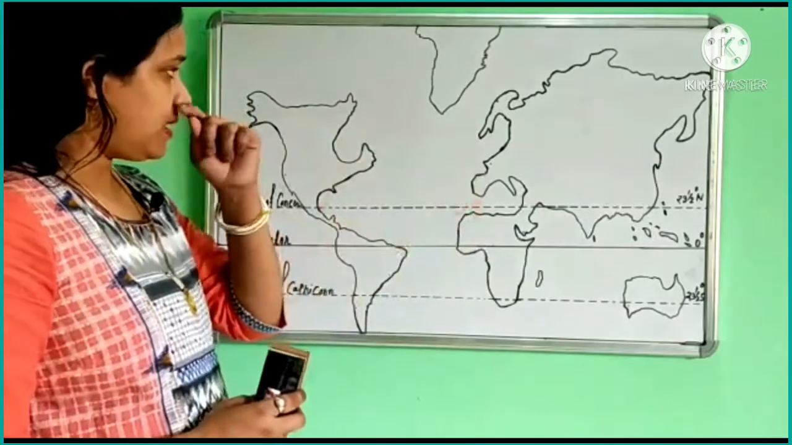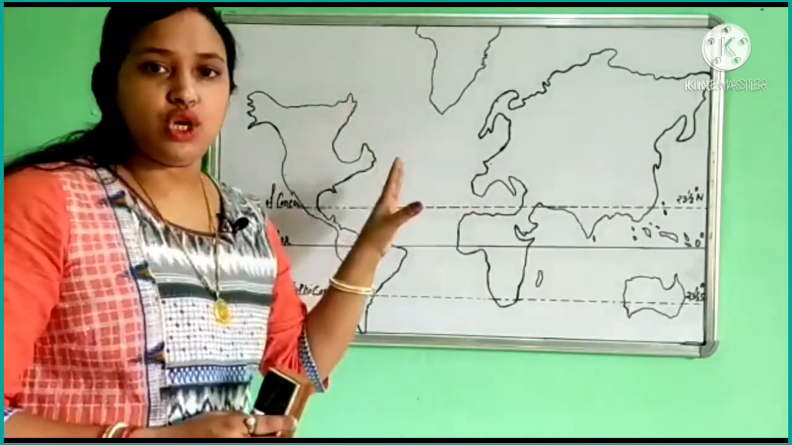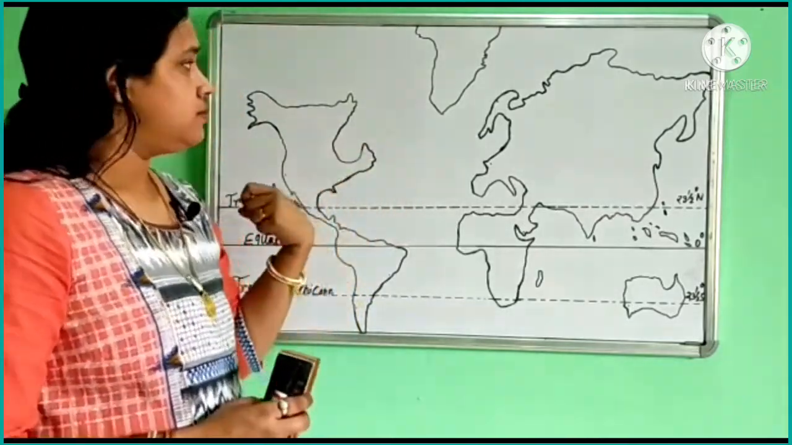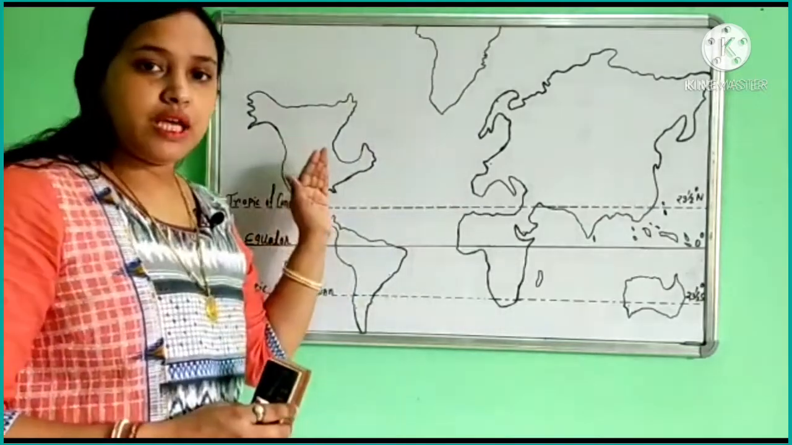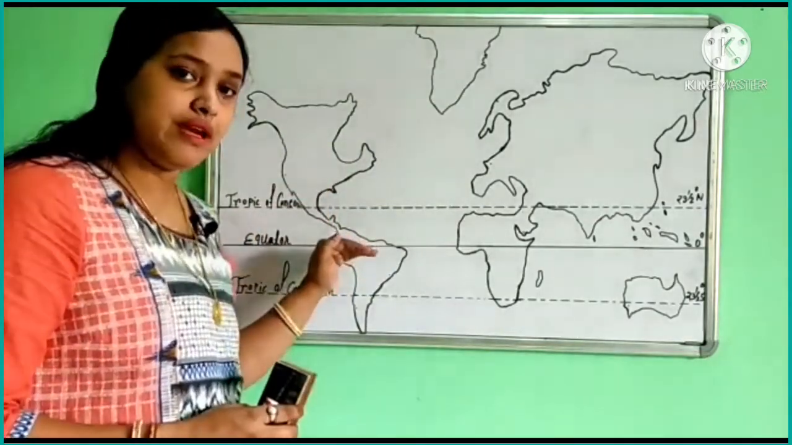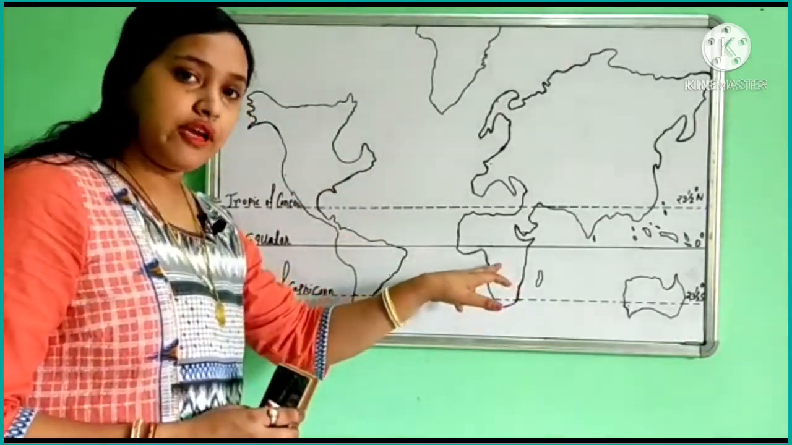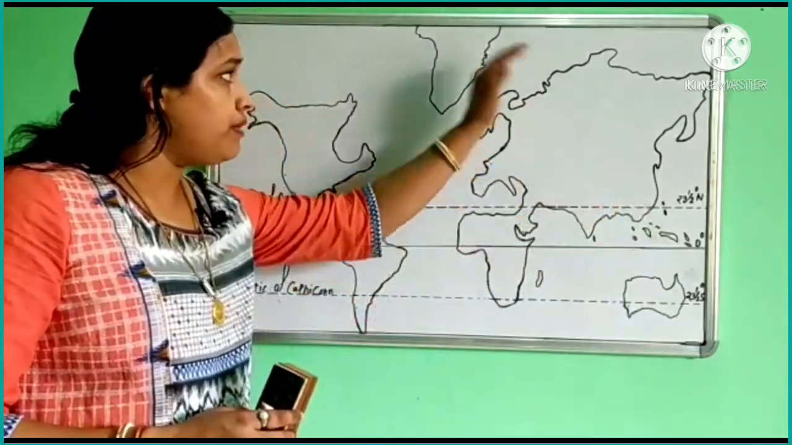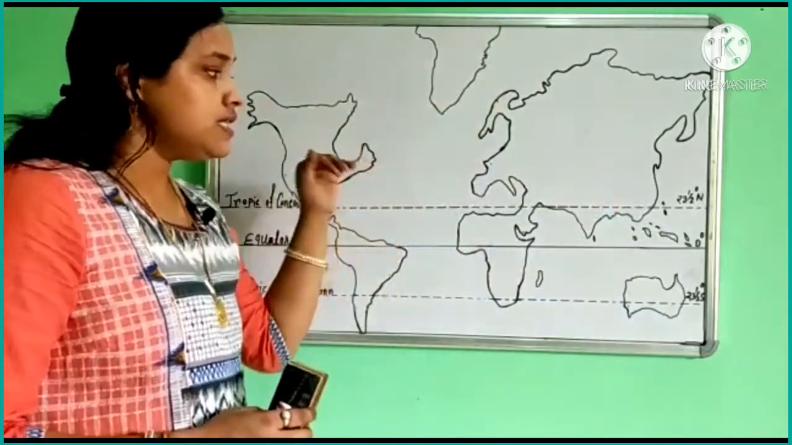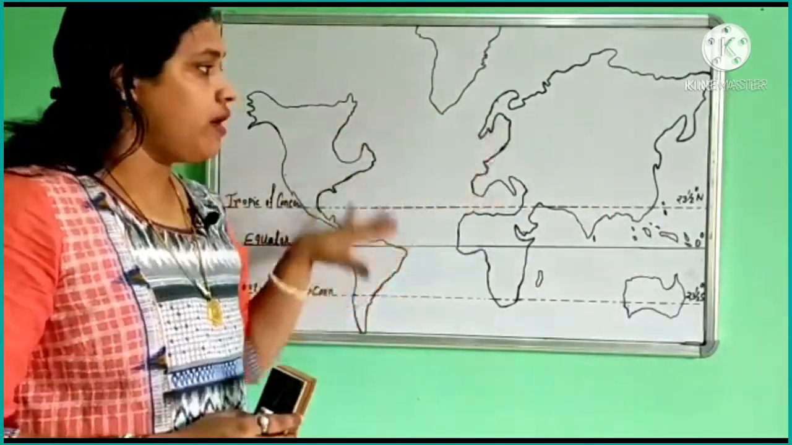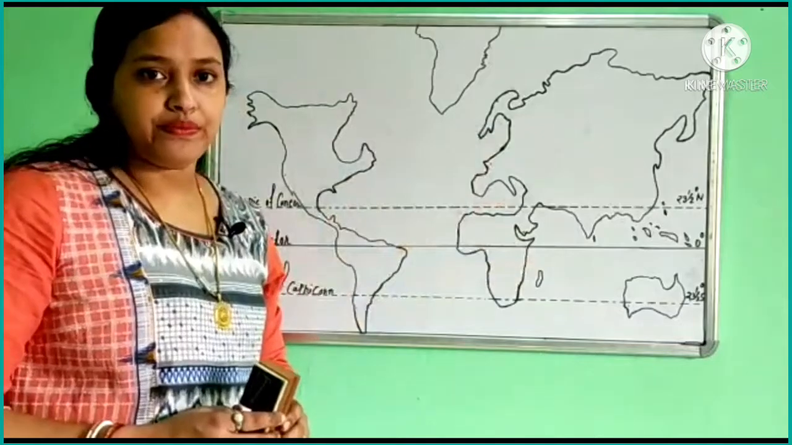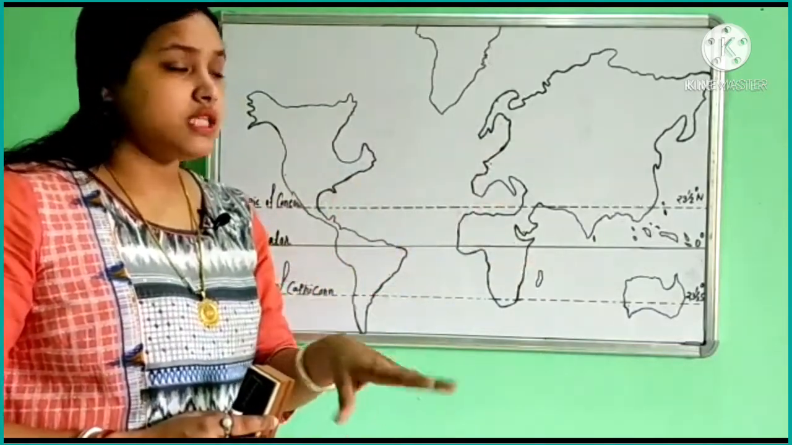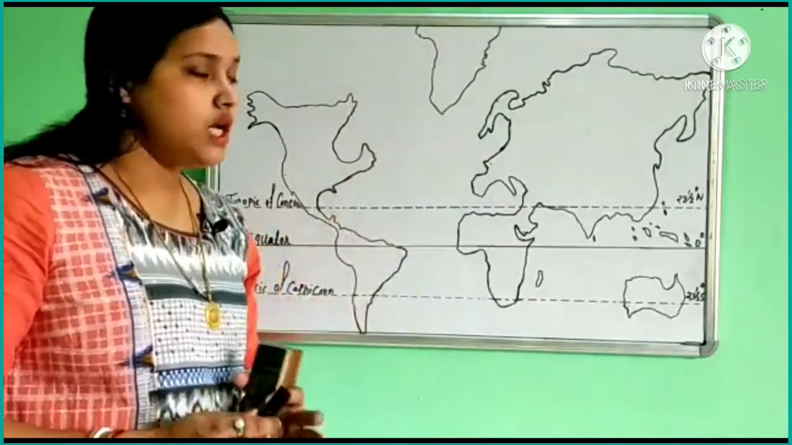So here I just drew a rough sketch of the world map which shows some continents. This one is North America. This one is South America. Here it is Africa, Australia, Asia, Europe, Greenland. So these are the continents that we find in this world map. Now we point out some important places on the map of the world.